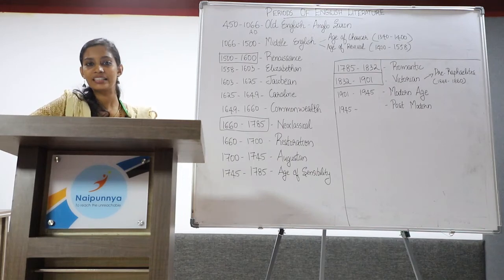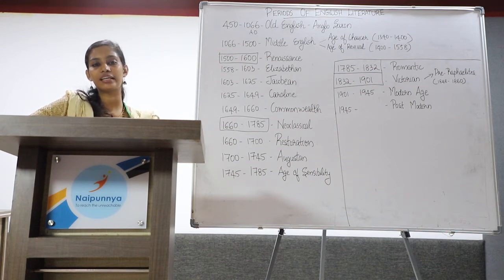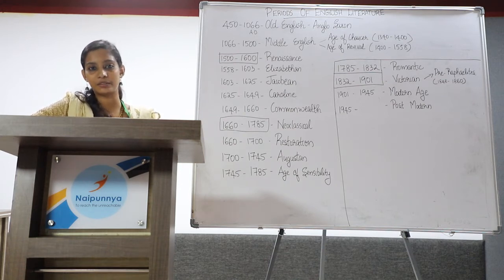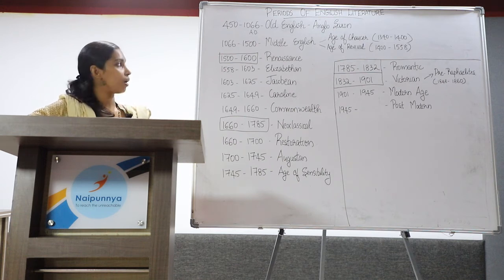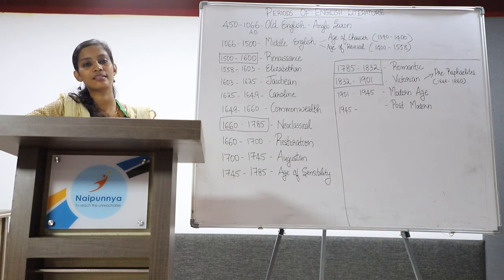Hello everyone, in this video I am here to brief on the periods of English literature. Historians, for the convenience of discussion, have divided the entire segment of literature into different segments of time, which is known as periods of English literature. First, let's move on to the Old English period, which extends from 450 AD to 1066 AD.